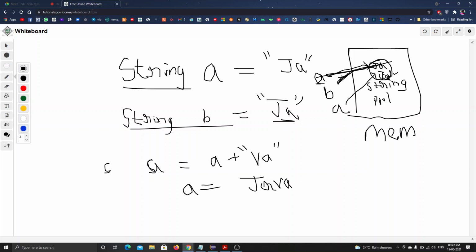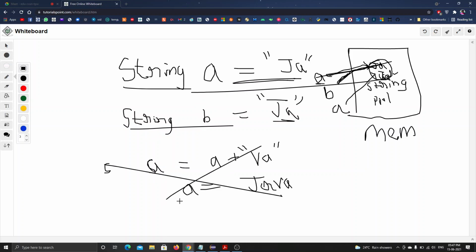Okay, so what the Java developers did is, once the string is declared as this one, ja, it can't be replaced by this adding one. Okay, we can't add once it is declared or concatenated. Understanding?